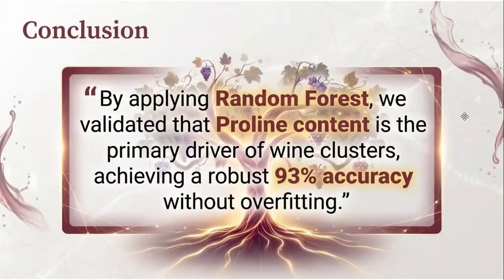So, my conclusion is that by applying random forest, we didn't just get a high accuracy of 93%. We validated the proline content. It's the primary driver of these wine clusters. We successfully moved from raw data to clustering, and finally to a robust predictive model that explains the why behind the data.